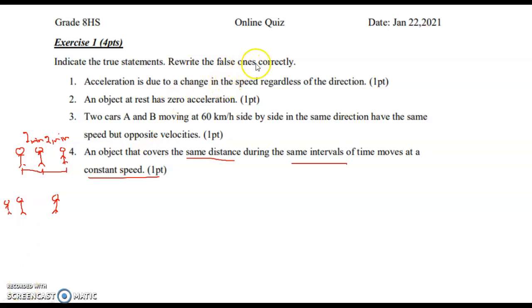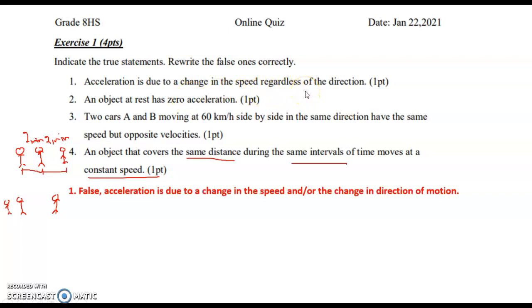Indicate the true statements, rewrite the false ones correctly. Acceleration is due to a change in the speed regardless of direction. False. Acceleration is due to a change in the speed and or the change in the direction of motion.